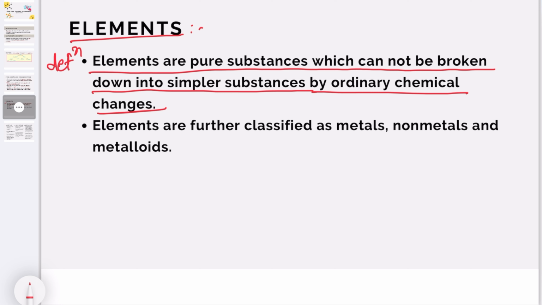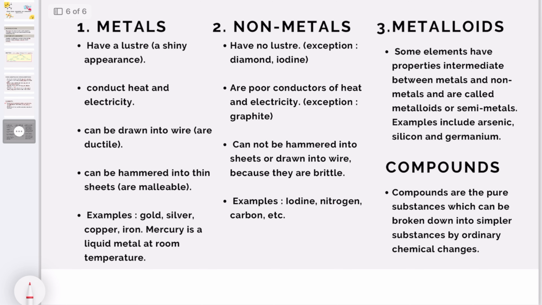This part was already seen in 9th or 10th standard. Let us look again. What is meant by metals? Metals are generally solid substances. They have luster, that means a shiny appearance on the surface.